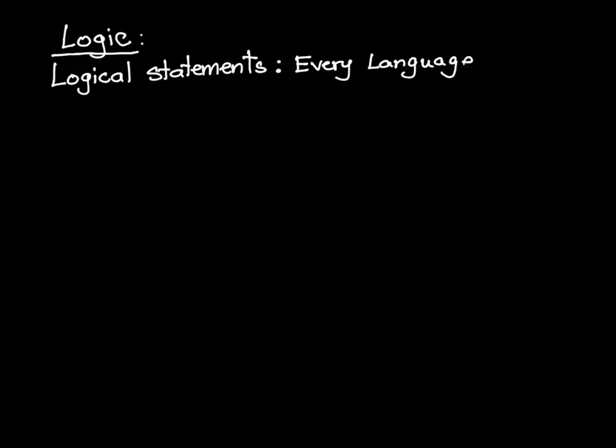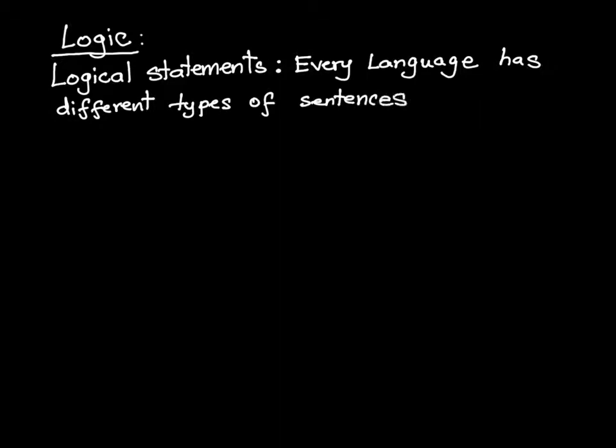So every language, whether it's English, Spanish, Mandarin, or any other language in the world, has different types of sentences, right? So every language has different types of sentences.